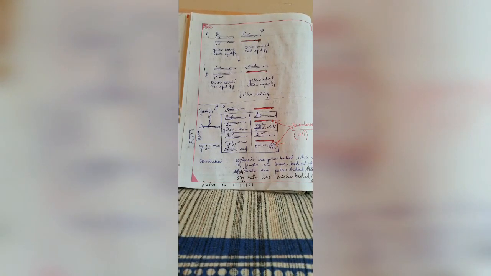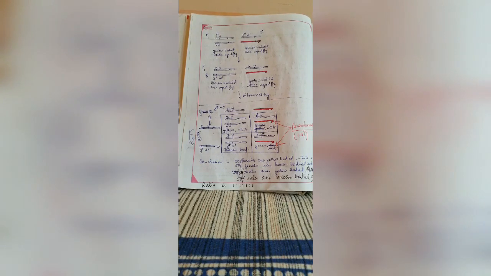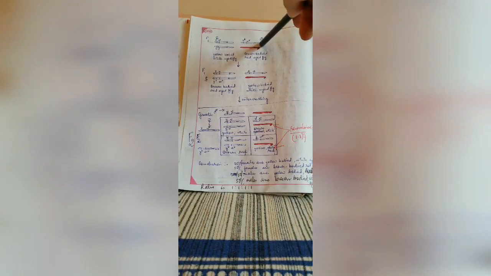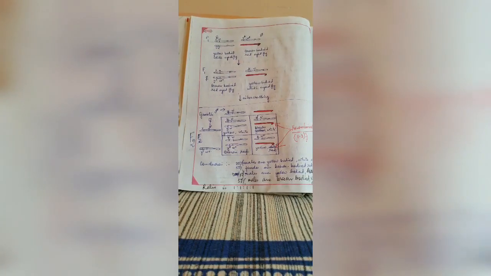That means y for yellow and w for white eye color. The males are heterogametic here. They produce dissimilar gametes, 50% of the gametes carrying X chromosome and 50% of the gametes carrying Y chromosome. The X chromosomes are with alleles y+ and w+, y+ for brown bodied and w+ for red eyed.